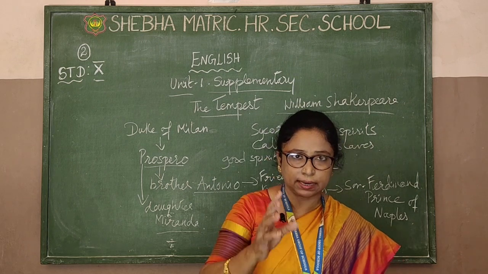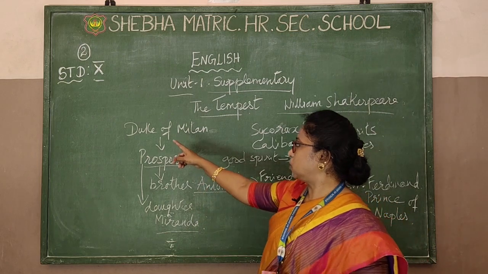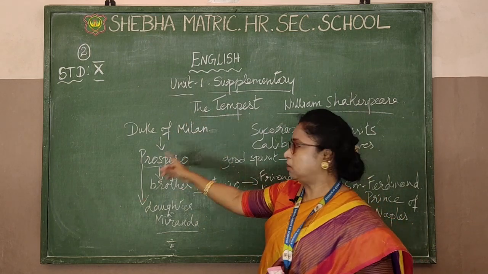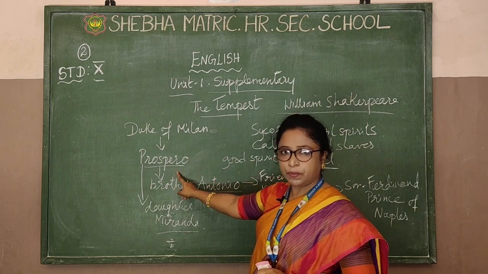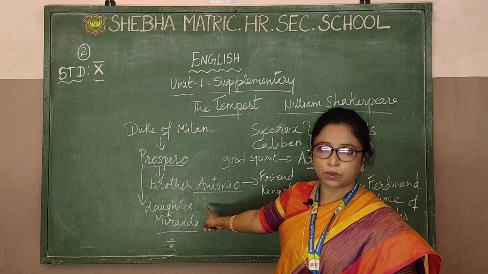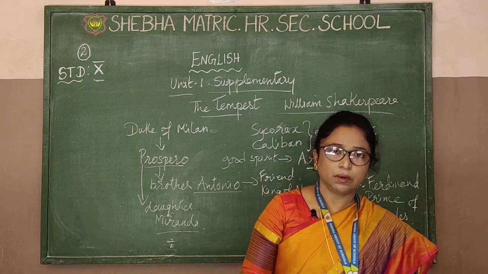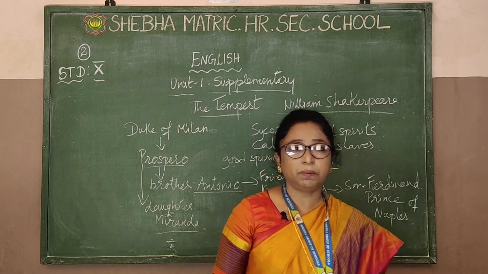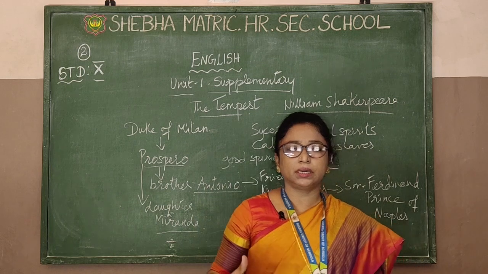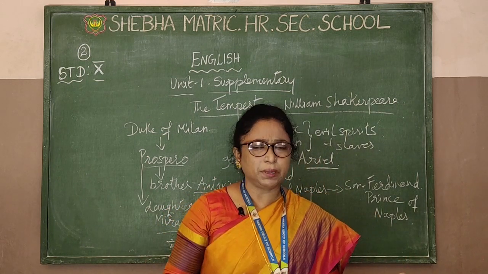Okay, now I'll tell you the characters first. In the supplementary story the characters are the Duke of Milan, Prospero. Duke means it's a king there, king of Milan. So Duke of Milan is Prospero, and Prospero had a brother. His name is Antonio. Okay, Antonio and Prospero. Actually, what happened is Prospero, being a Duke of Milan, instead of being interested in the kingdom's work, that is, in the kingdom there are so many works, looking after people and all that.